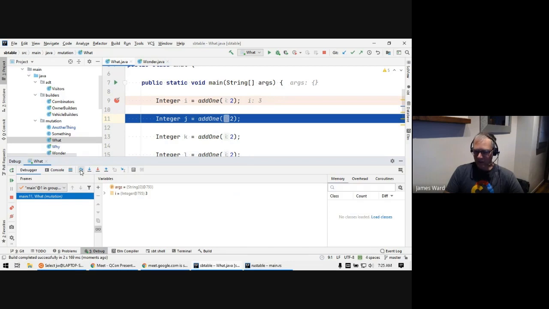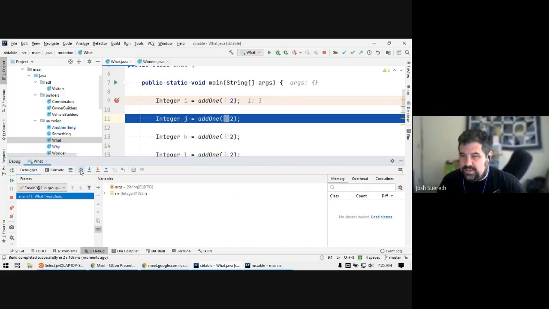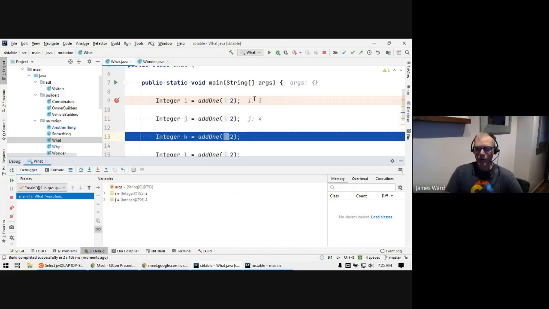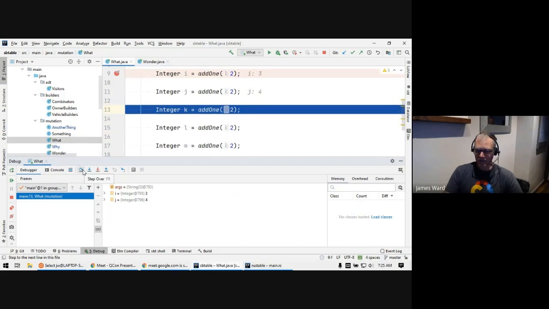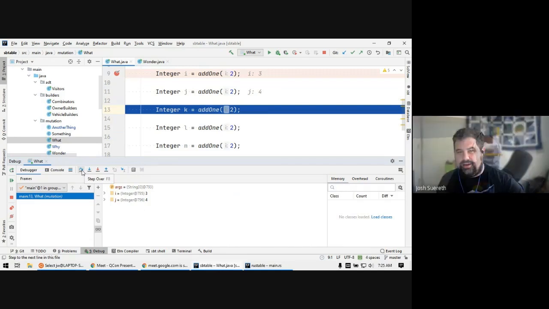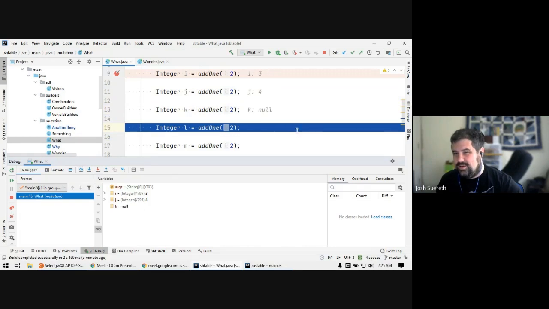Okay, now if we call that same function, same inputs, again, what do you think is going to happen this time? Well, I mean, it should be the same thing. Wrong. It is 4. And what if I call it a third time? What do you think it's going to be? I mean, it should be 3, but in this case, I'm going to guess it's 4.